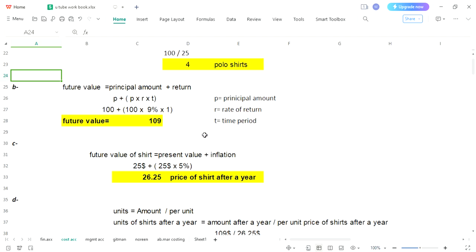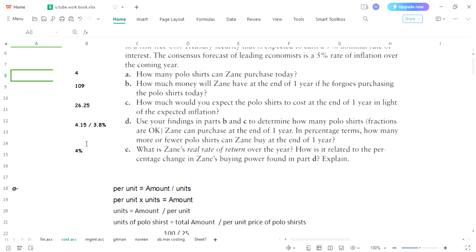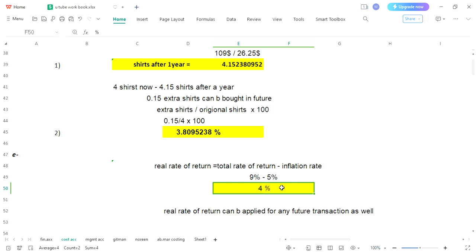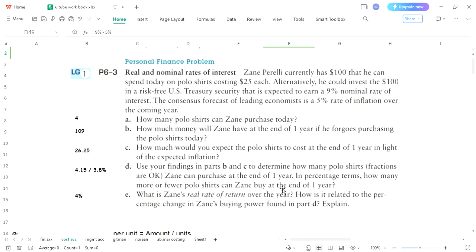And finally we have E point where 4% is our answer. E part 4%. So thankfully all answers are matched correctly, and we have completed our question 6.3.